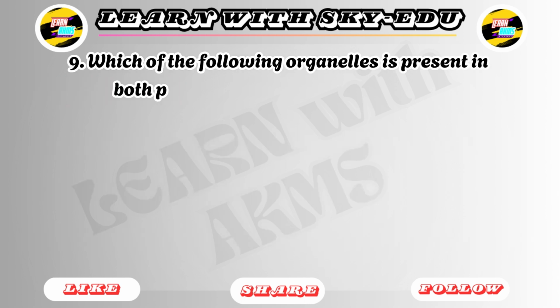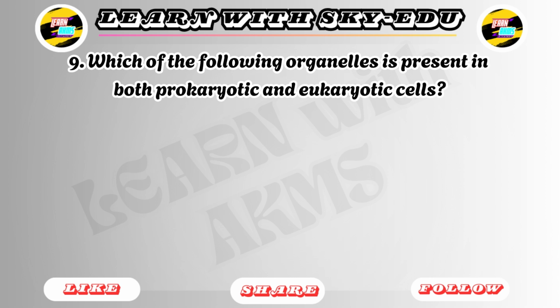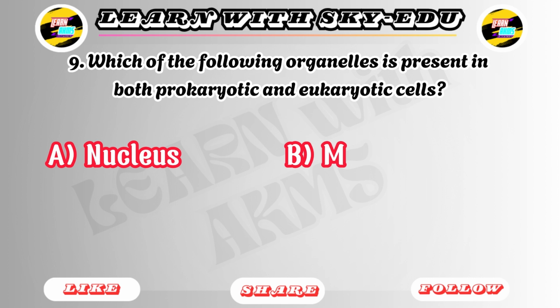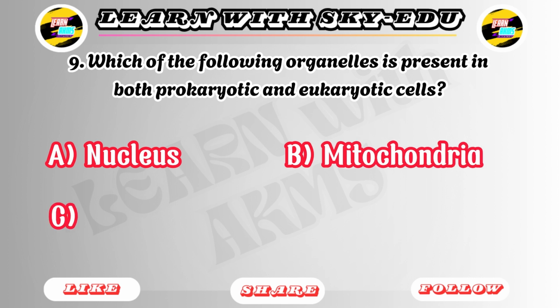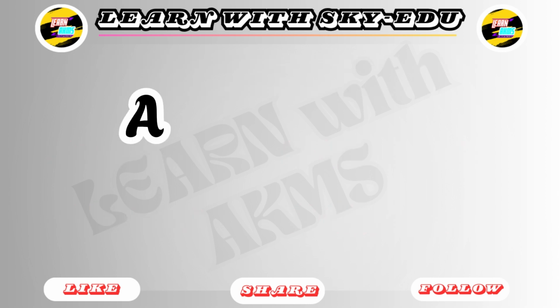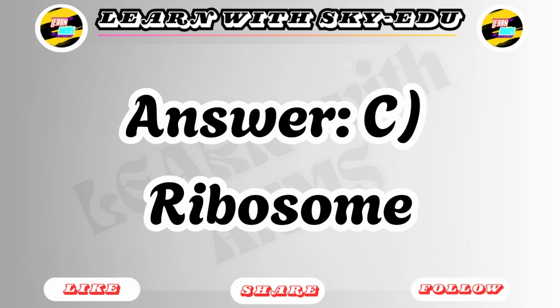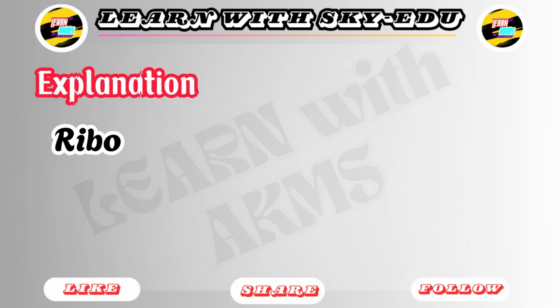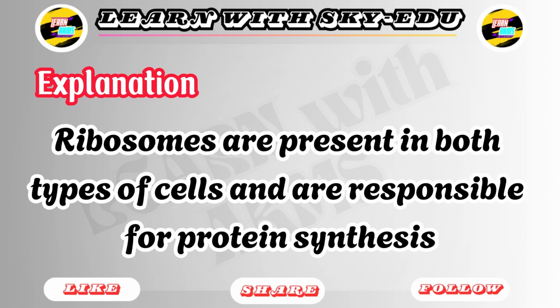9. Which of the following organelles is present in both prokaryotic and eukaryotic cells? A. Nucleus. B. Mitochondria. C. Ribosome. D. Chloroplast. Answer C. Ribosome. Explanation: ribosomes are present in both types of cells and are responsible for protein synthesis.